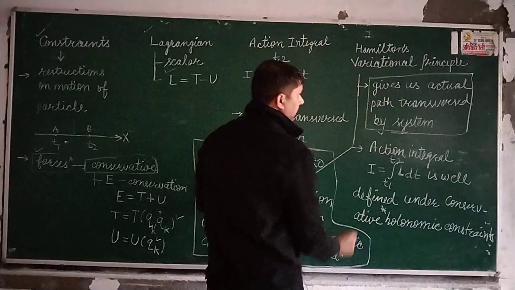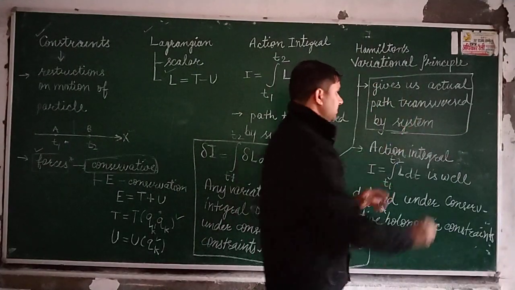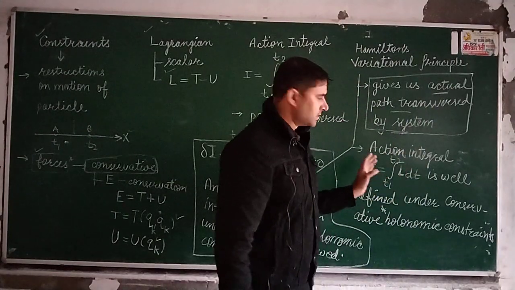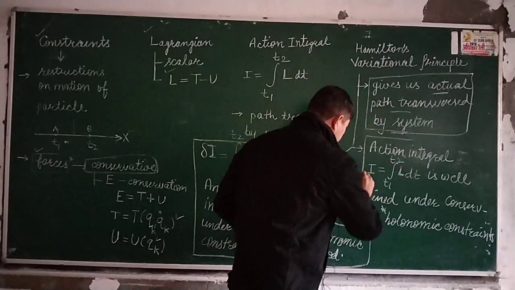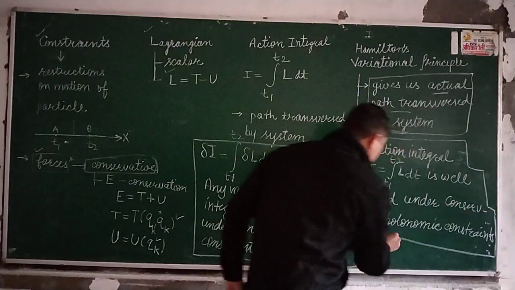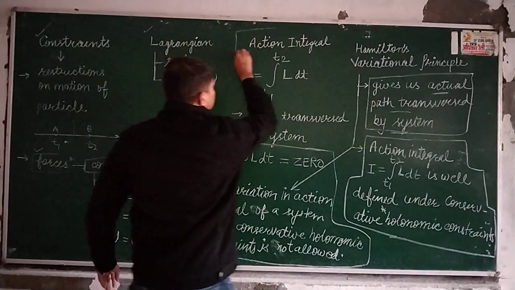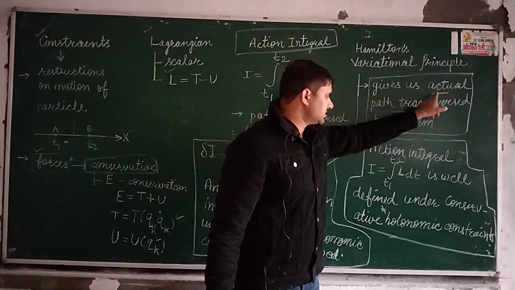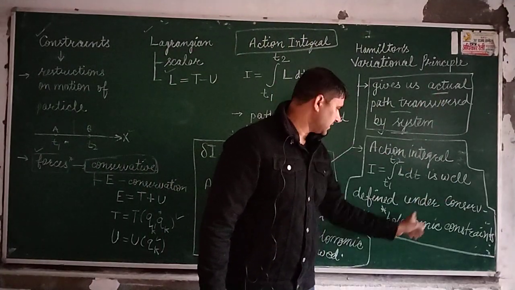Okay, so Hamilton's variational principle gives us the actual path traversed by the system, and the second point is, if this is the actual path, and the path is given by the action integral, then that must be well defined.